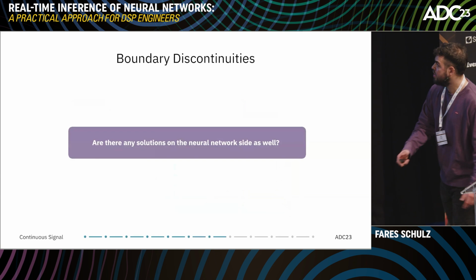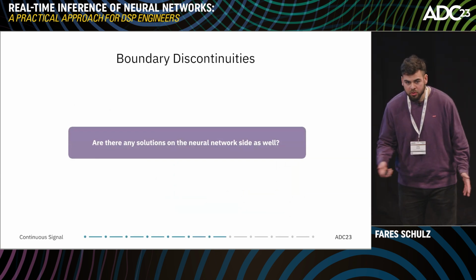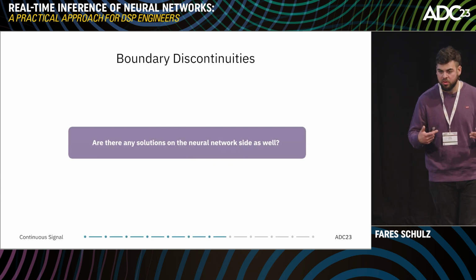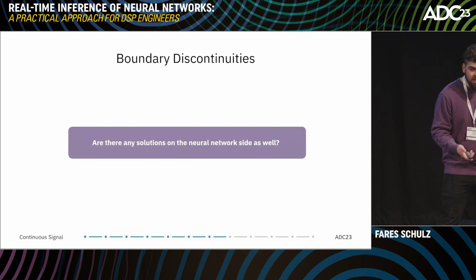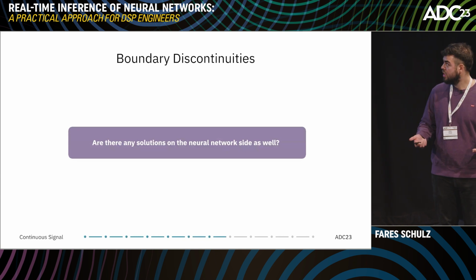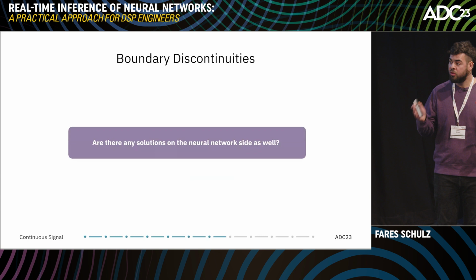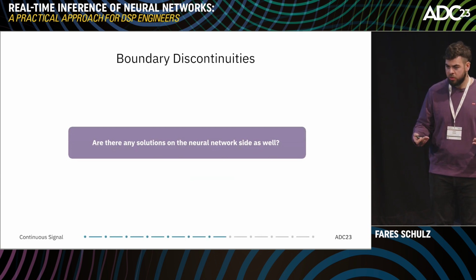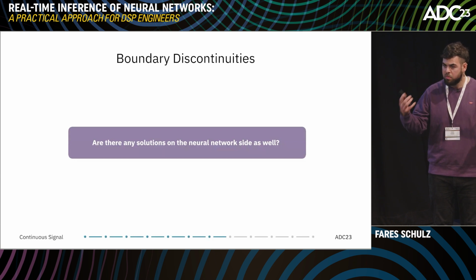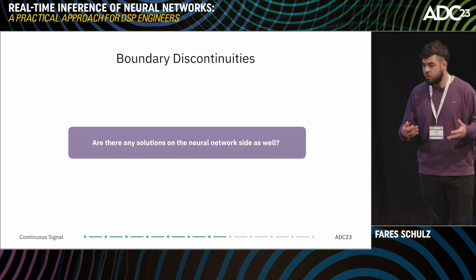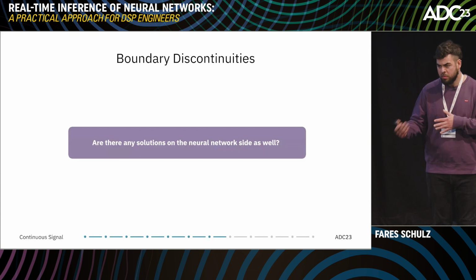So now the question arises, are there also solutions on the neural network side in order to solve those boundary discontinuity problems? And yes, there are solutions actually, and the authors of RAVE have already implemented those solutions in their neural network model. But their neural network model was written in PyTorch and was utilizing custom PyTorch layers as a solution for making the model streamable.